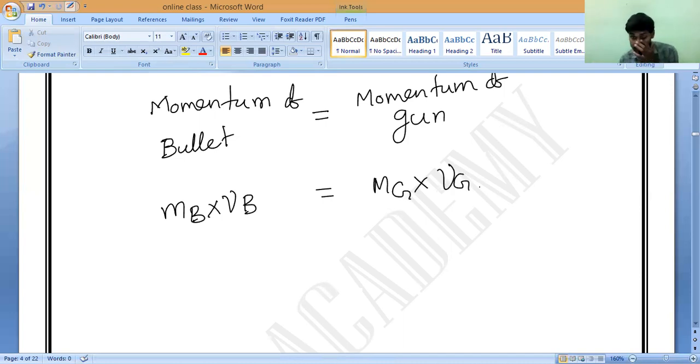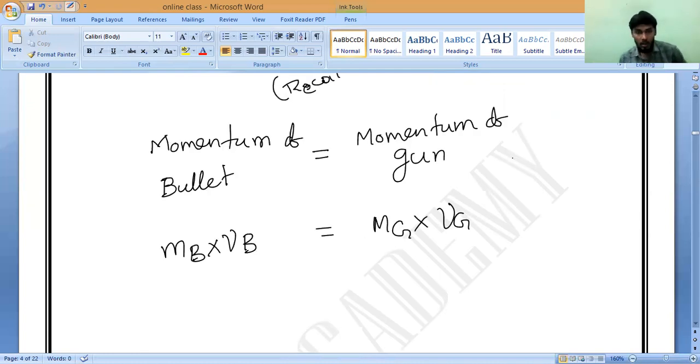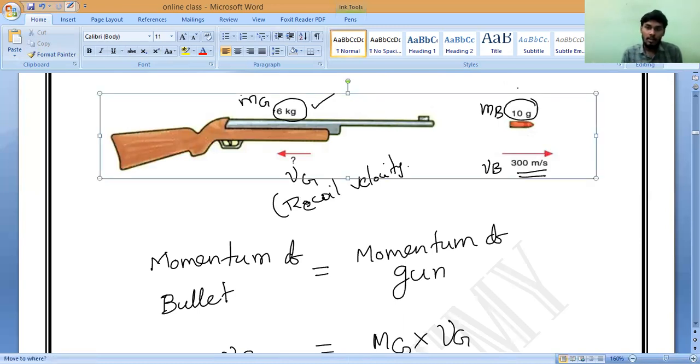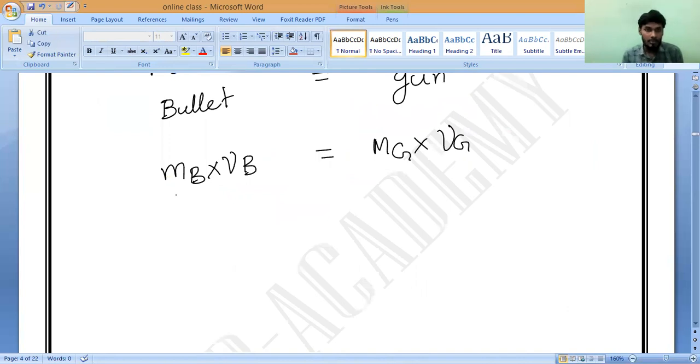Any doubt, anybody? Yes or no? Please tell me. In the question, they have given the mass of the gun, the mass of the bullet and the velocity of the bullet, and they are asking you to find the recoil velocity, vg. So now let us go for substitution. What is the mass of the bullet? 0.01 kilogram into velocity, which is equals to how much? 300 meter per second.